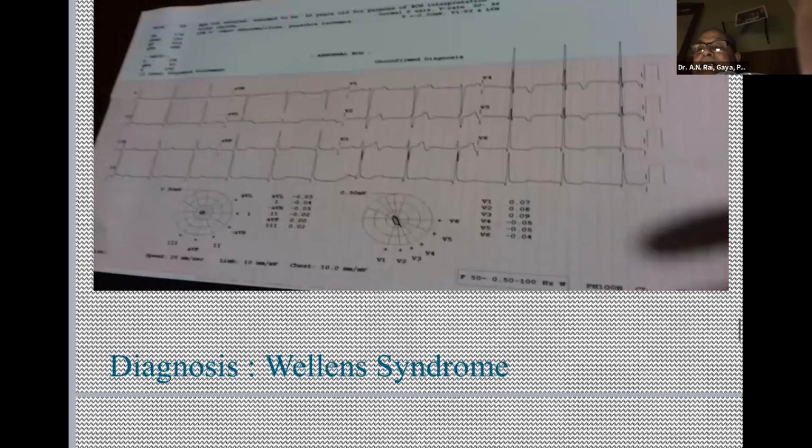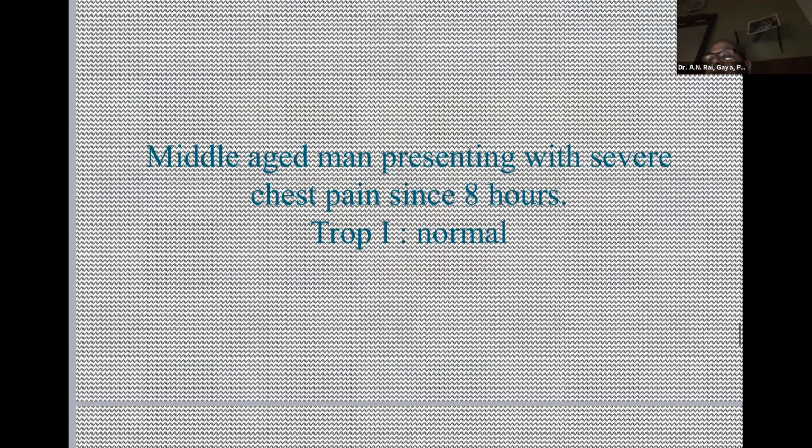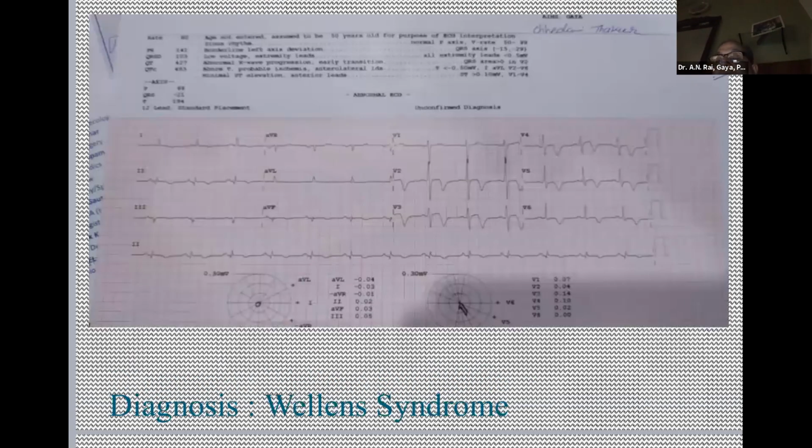It is type 1 Wellens syndrome. And there is another case. Another middle-aged man with severe chest pain, 6-8 hours. Troponin normal. This is biphasic. This is also Wellens syndrome. This is classical Wellens, sir.